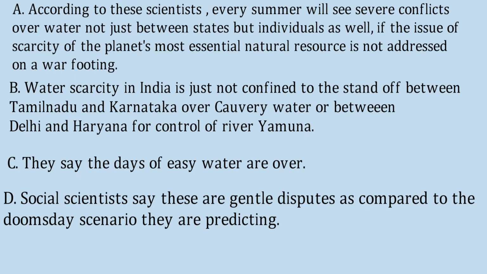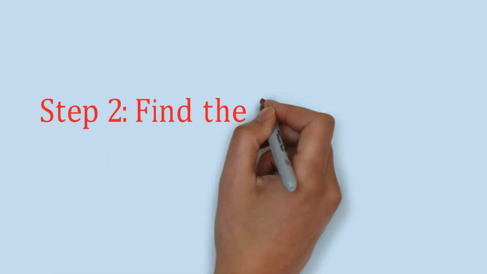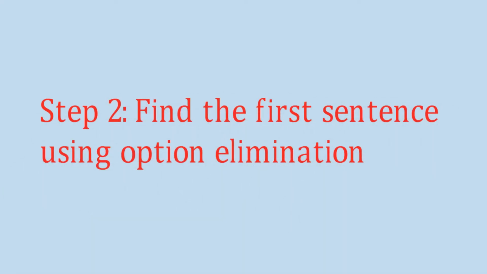So now these are four sentences A, B, C and D, and we have to arrange them so that they form a meaningful paragraph. Okay, so we have read out all these four sentences. So what can we make out of this? That this paragraph is regarding the water scarcity problem and the conflicts and the disputes regarding it, and what the scientists think about such problems. So this is the overall meaning of the paragraph. Now comes step 2. Find the first sentence using option elimination.